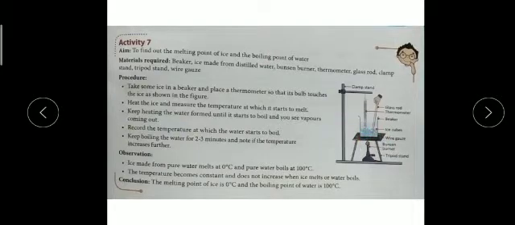The second point of the procedure is to heat the ice and measure the temperature at which it starts to melt. Here on the thermometer, we have to note the reading when we observe the ice start melting. As we all know, the melting point of ice is 0 degrees Celsius.